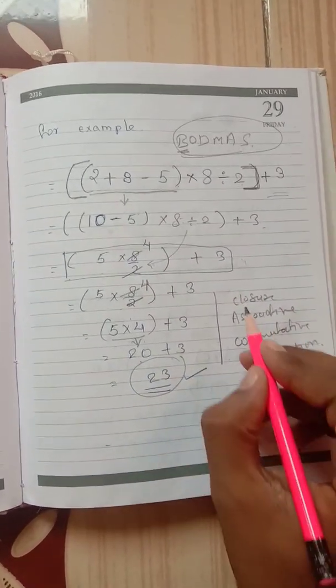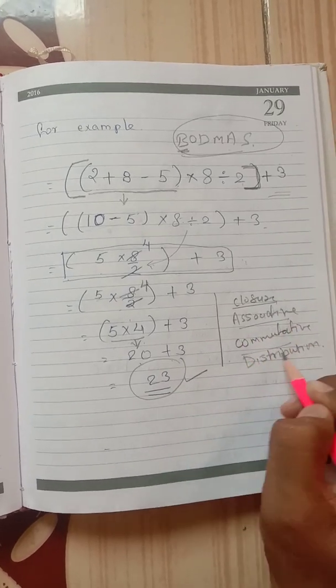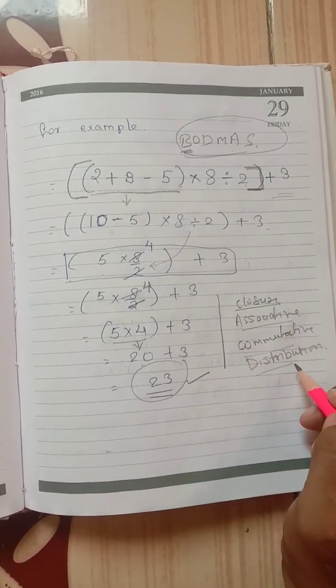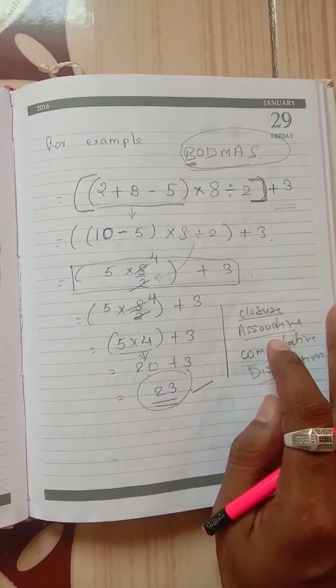Now next we are discussing some properties: closure property, associative property, commutative property, and distributive property, in the next session.